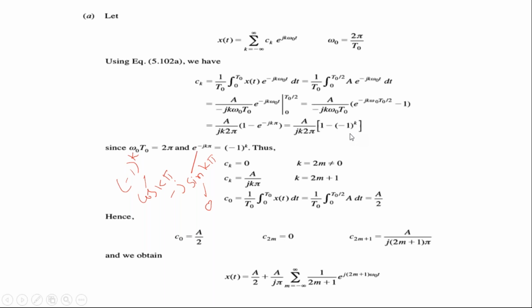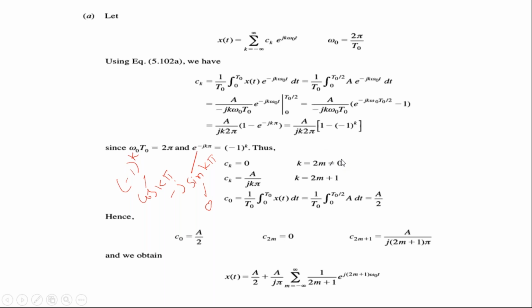Now substitute k equal to 2. Minus 1 whole square is 1, and 1 minus 1 is 0. Like that you can try for 3, 4, 5, and so on.